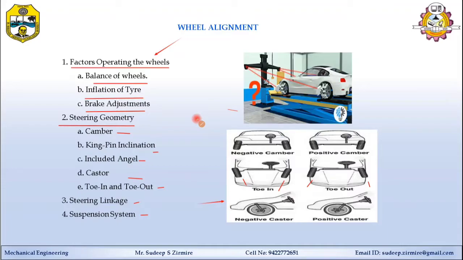So friends, here we learn how practically the wheel alignment is checked. Generally you can see near any garage or shop how they do this arrangement. Here you can see the standard machine for the wheel alignment, having the infrared sensor.